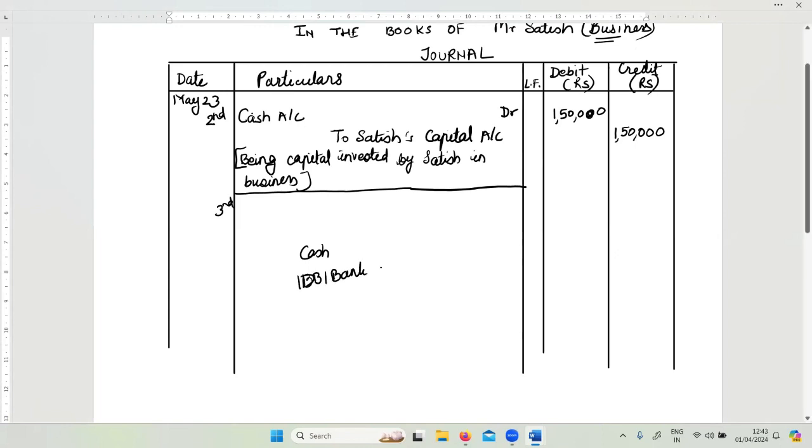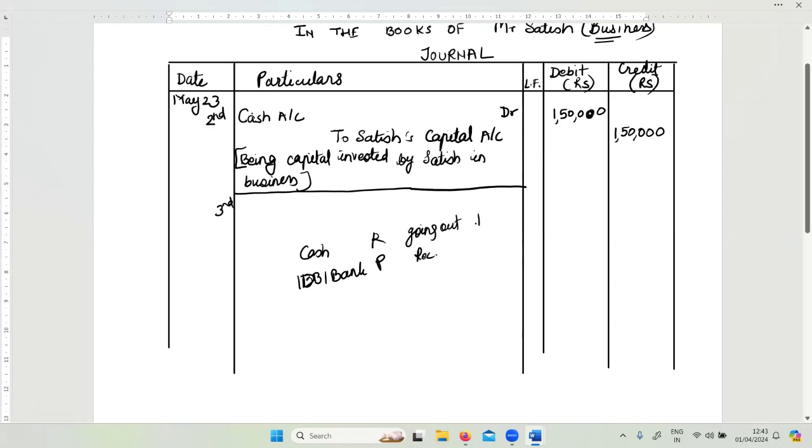So when I identify the transaction and the accounts in the transaction, what are the two accounts? Cash and IDBI Bank. Cash is what type of account? Real account. IDBI Bank is what? It's a personal account, name, right? IDBI. So name, personal account. What is the rule for cash, real account? Debit what comes in, credit what goes out. IDBI Bank is personal account. Apply the rule: debit the receiver, credit the giver. IDBI Bank is what, receiver or giver? It is receiver, correct? And this is going out.